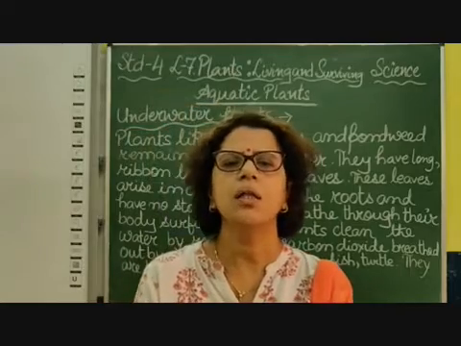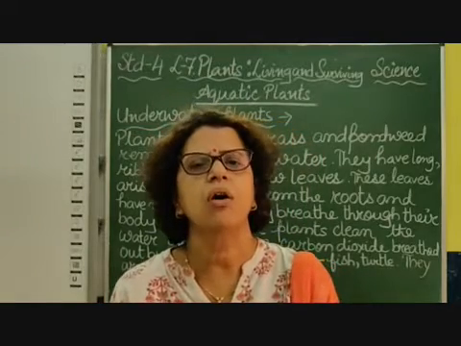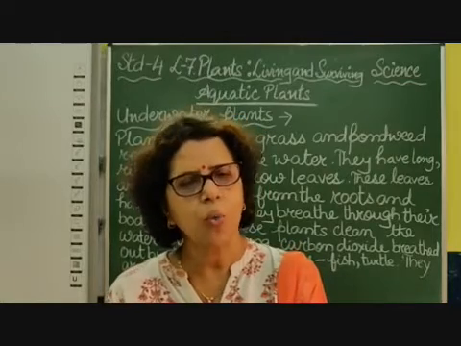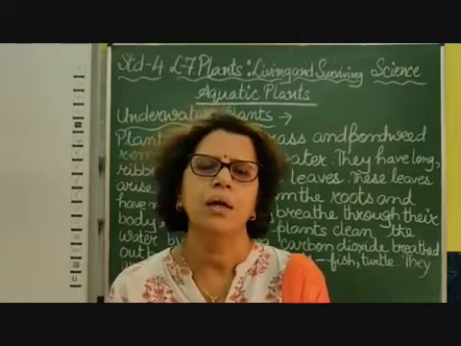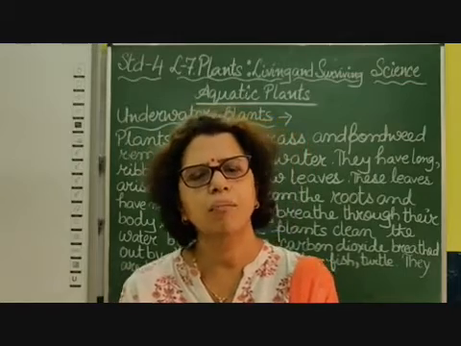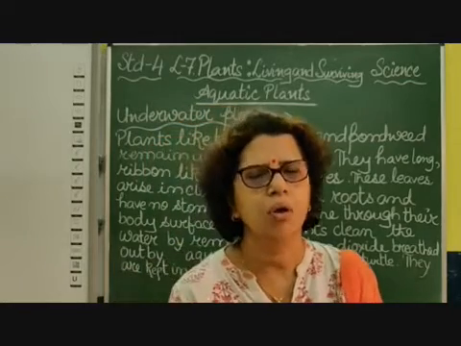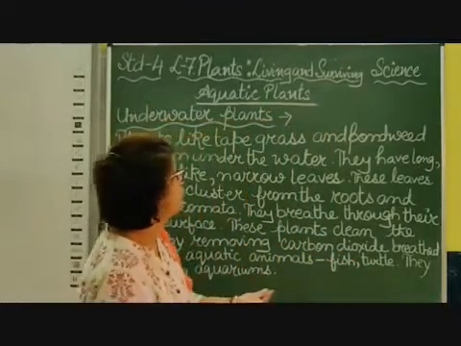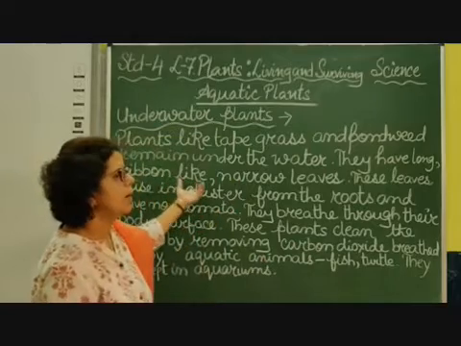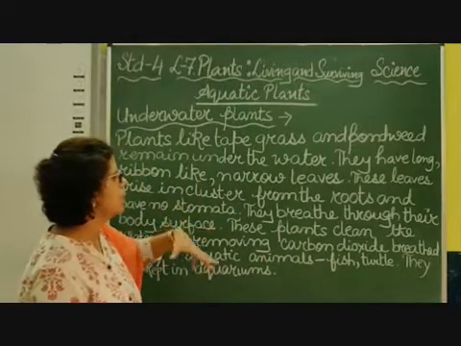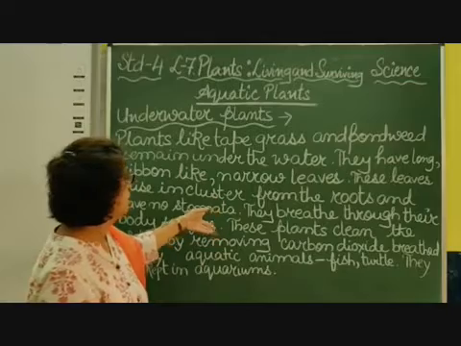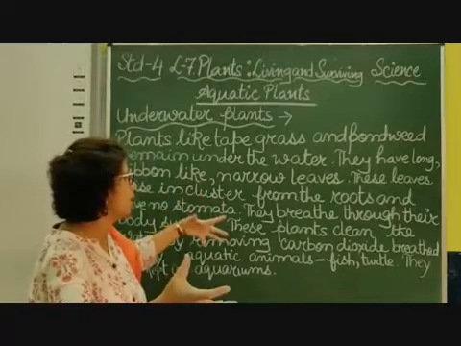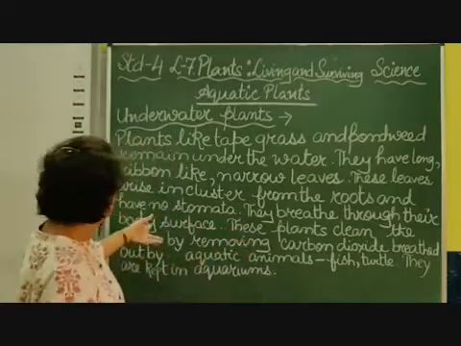So these are the features to be discussed about our underwater plants. You should remember that they don't have any stomata. They breathe in through their surface. They grow inside the water only. They have very long and ribbon-like leaves, and their roots are deep under the water, and the leaves come out of the roots in the form of a cluster, in the form of a bunch, and they breathe in through their body surface.